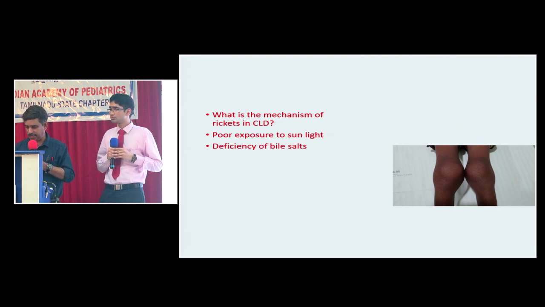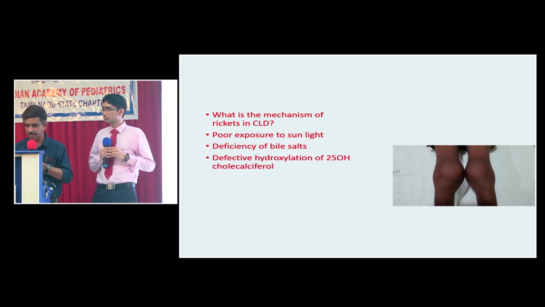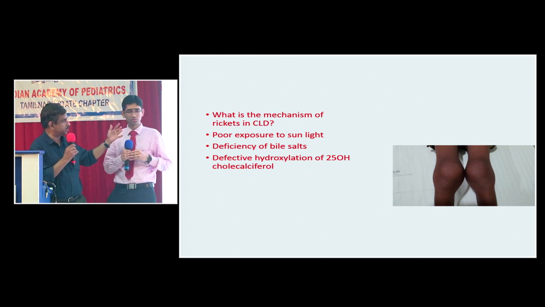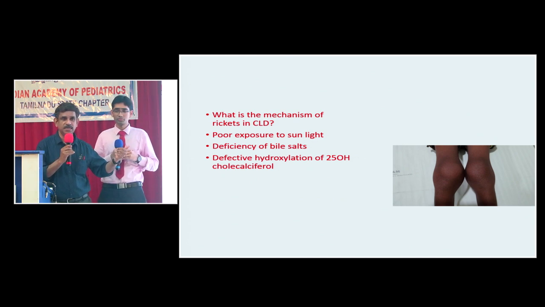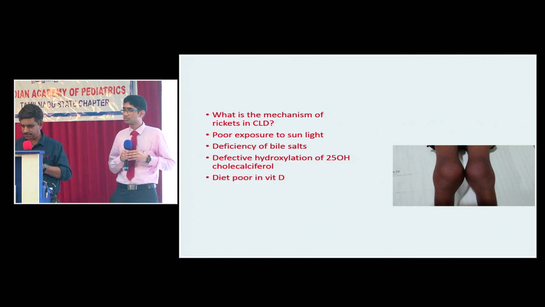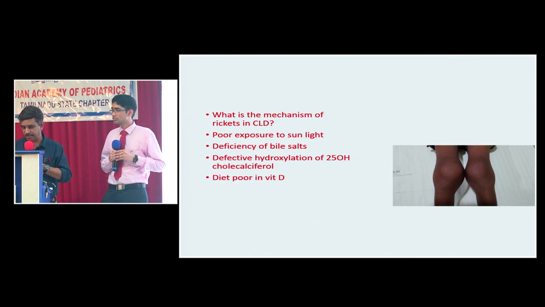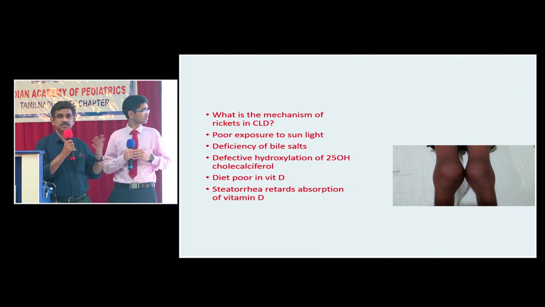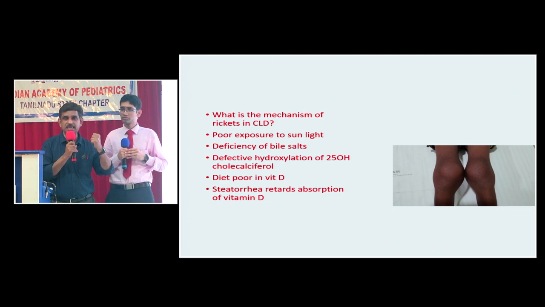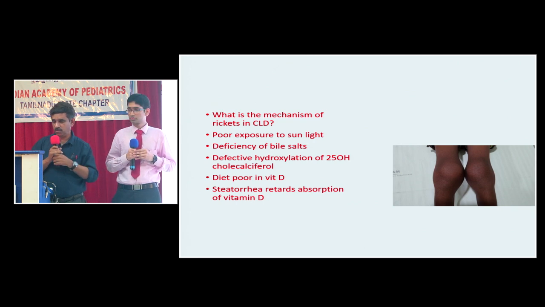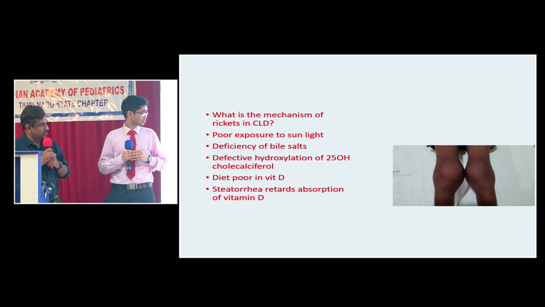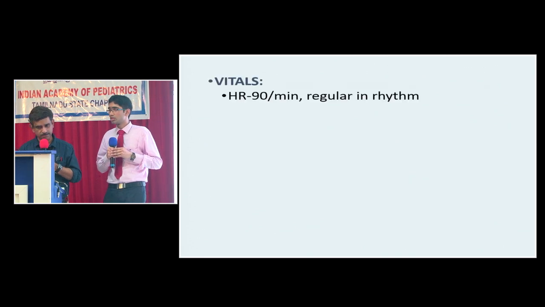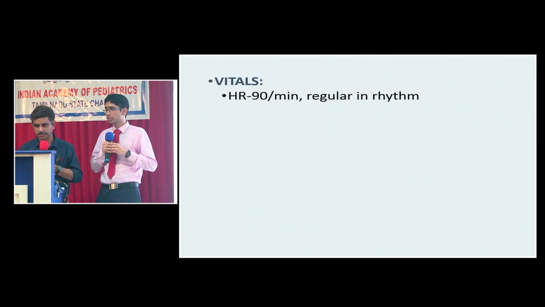Deficiency of bile salts in chronic liver disease. Defective 25 hydroxylation. Why? Because the hepatocytes are damaged. The diet may be poor in vitamin D. These are some of the causes. And if there is steatorrhea also, suppose the child has cystic fibrosis, steatorrhea will aggravate the malabsorption of vitamin D. So these are some of the causes and mechanisms why they develop biliary rickets. It's called biliary rickets.